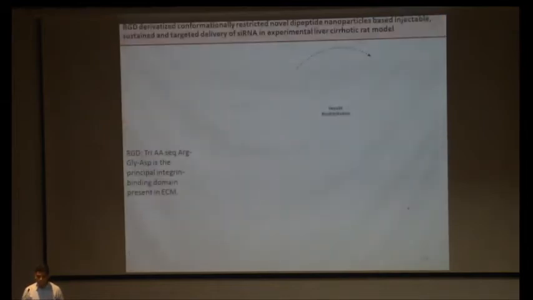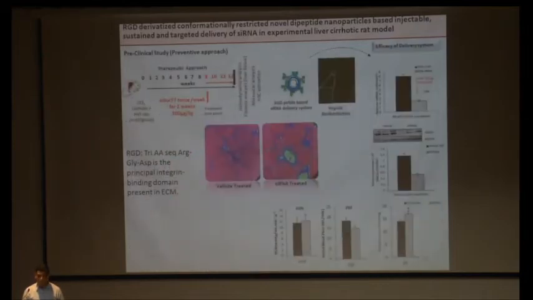We are not limited only to the drug. We know there are certain limitations for the delivery of drugs or any small molecule in the cirrhotic condition. So we have developed delivery systems targeted to the hepatic stellate cell or the extracellular matrix, because in the cirrhotic condition there is a lot of extracellular matrix deposition. So we can target delivery, whether it is a small molecule or a drug. We developed an RGD peptide-based system, a tri-amino acid sequence, principally an integrin-binding domain that binds with the extracellular matrix. Using this setup, we can deliver any molecule or small drug to the experimental animal.